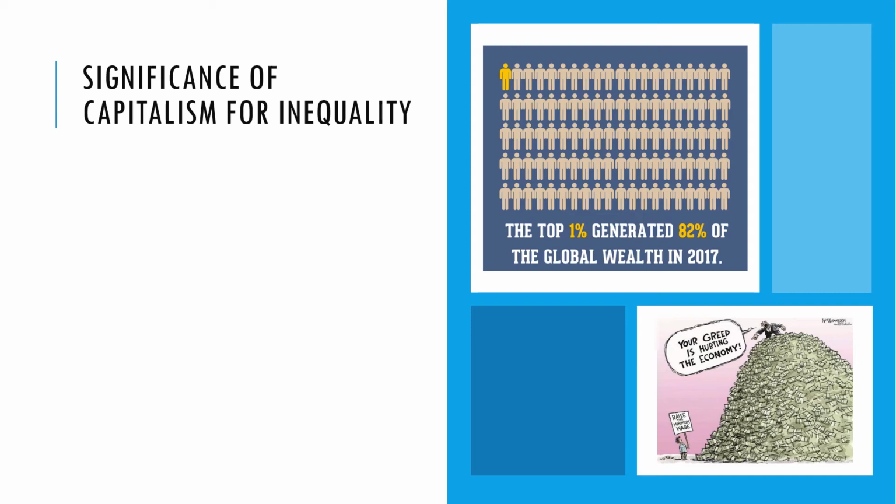So what is the significance of living in a modern capitalist society for inequality? Well, skills and education are linked to income inequality in a free market. If you have good skills and a good education, you go on to get a good job and earn big money, and you're going to be wealthy. If you have low skills and low education in a free market economy, there's nothing there to bail you out, so you're going to be poor. So skills and education in a free market might naturally link to income inequality.